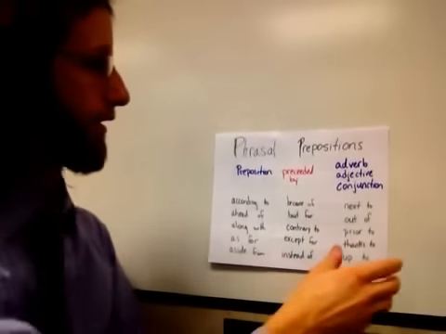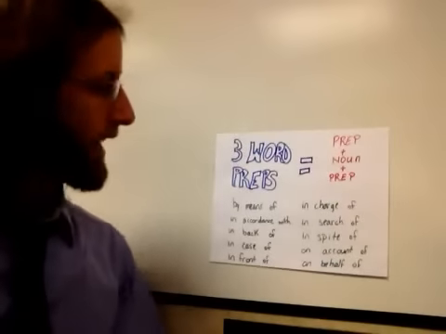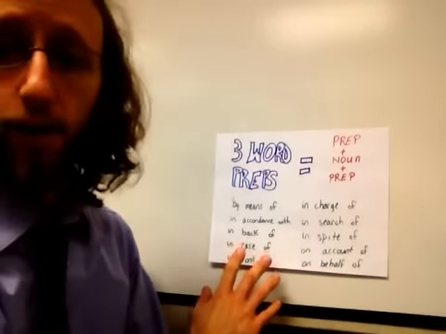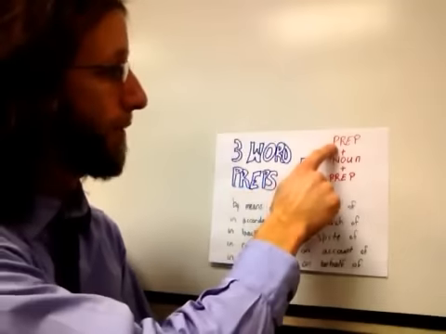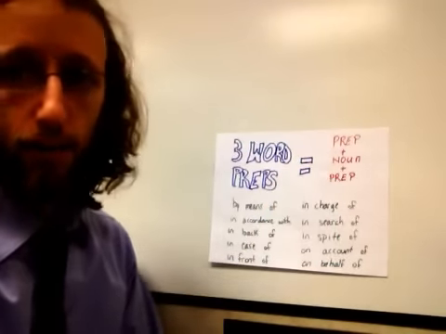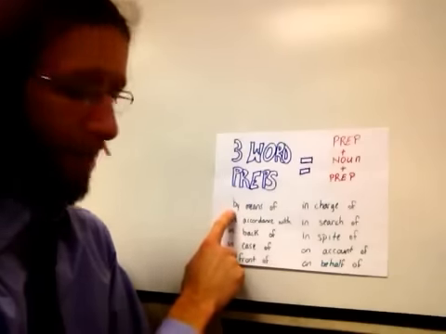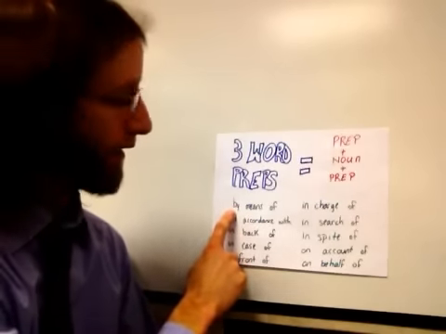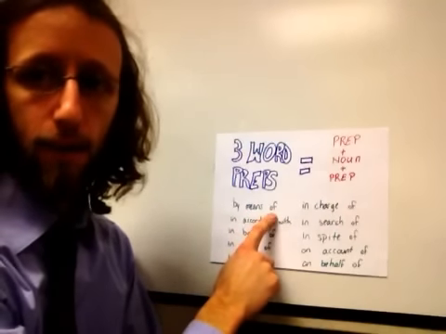I think just a little bit more here. We have a continuation of phrasal prepositions, which are three-word prepositions. We have a preposition, we have a noun, and then we have another preposition. And these are just some examples of those. We have by means of. So by, if you recall, was a preposition. Means is a noun, and then of is another preposition.